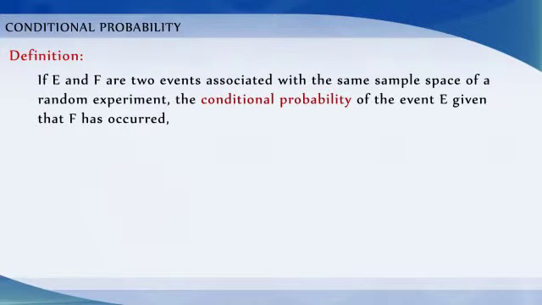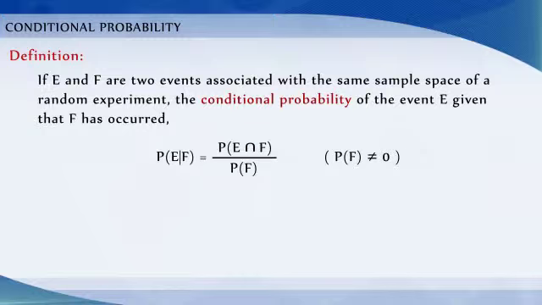If E and F are 2 events associated with the sample space of a random experiment, the conditional probability of the event E given that F has occurred, that is, probability of E given F, is equal to probability of E intersection F divided by probability of F, provided probability of F is not equal to 0.